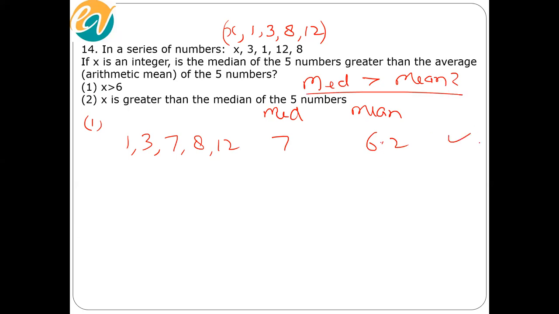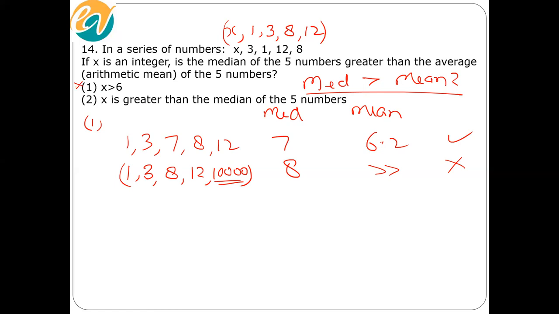Yes. On the other hand, let's assume a very high value of x. In fact, why 100? Let's take 10,000. The data set is 1, 3, 8, 12, and 10,000. The median is 8. Because of 10,000, the mean will be very, very big, so you don't have to do the actual calculation. Is the median greater than the mean? No. So from statement 1 we get two conflicting answers, which means statement 1 alone is insufficient.